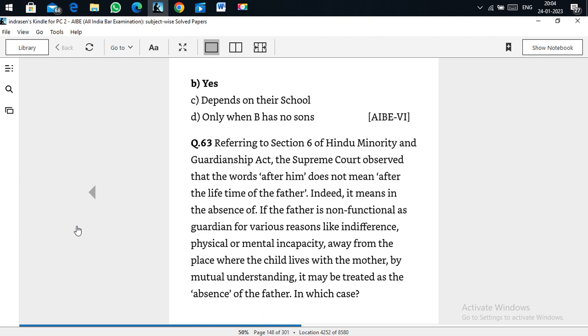Referring to Section 6 of the Hindu Minority and Guardianship Act, the Supreme Court observed that the words 'after him' do not mean after the lifetime of the father. Indeed, it means in absence of, if the father is non-functional as a guardian for various reasons like indifference, physical or mental levity, or being away from the place where the child lives with the mother, or by mutual understanding, it may be treated as the absence of the father.